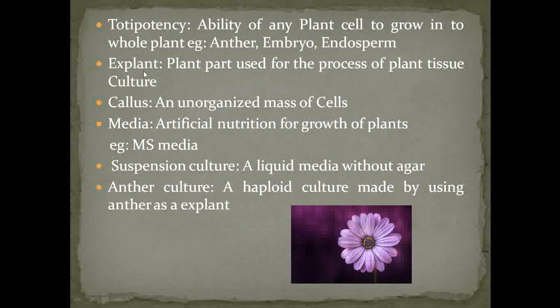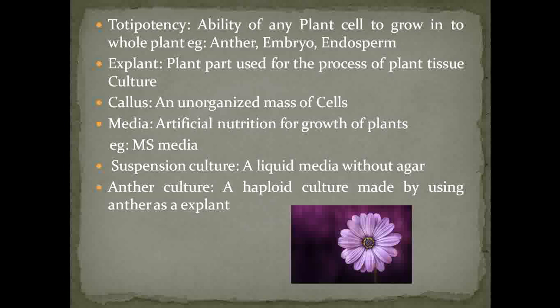For example, if we take cells like collenchyma, parenchyma, anther, embryo, endosperm, those cells have the ability to grow into the whole plant body. So that ability which is present inside the plant cell is called totipotency. The next term is the explant. So what is an explant? An explant is any plant part which is used to propagate the whole plant body in plant tissue culture. That plant part in tissue culture is called an explant.